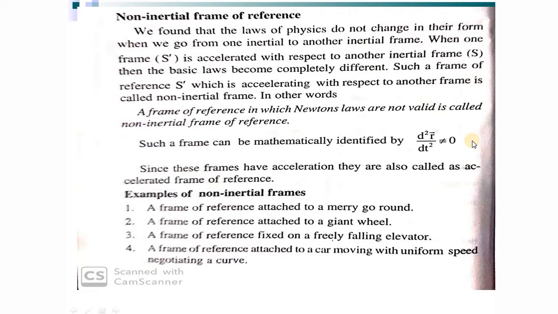Rotational motion is always an accelerating frame. And mathematically I can express it as d square r by dt square is not equal to 0. And a frame in which Newton's laws are no longer valid is a non-inertial frame. An accelerated frame or a rotating frame is called a non-inertial frame. And in these frames, the basic laws of physics are no longer valid. Hope it is clear. Now, the question arises: give some examples of non-inertial frames.